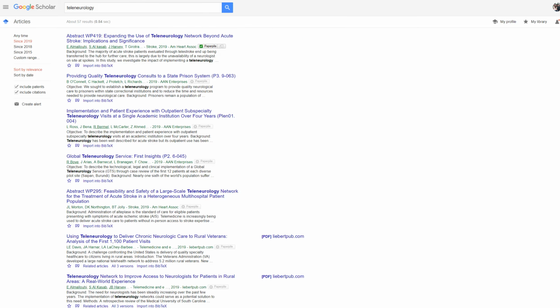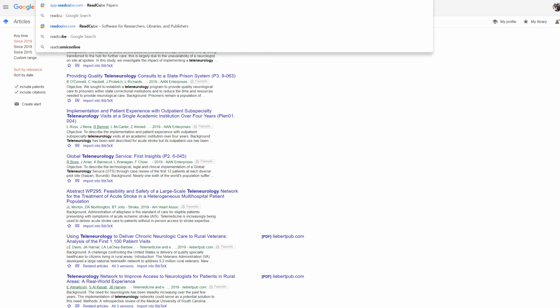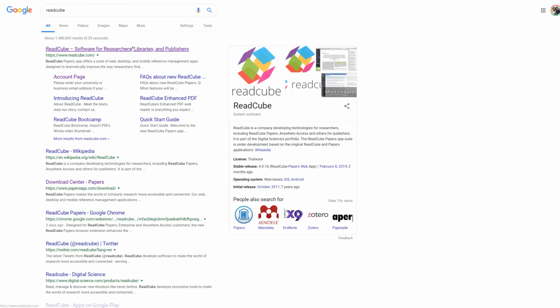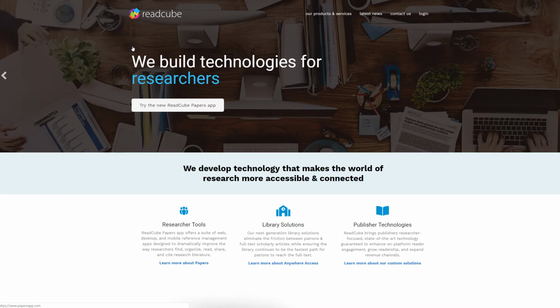One honorable mention that I did not actually include was ReadCube. They recently bought Papers, which was one of the best reference managers on a Mac. I used to have a Mac, but I had to go back to Windows because of work issues, and the PAC system doesn't work on the Mac. Either way, ReadCube is going to be something that is going to be better. There's a try the new ReadCube Papers app. I haven't done it yet, so that's my next thing, and we'll see how it goes.